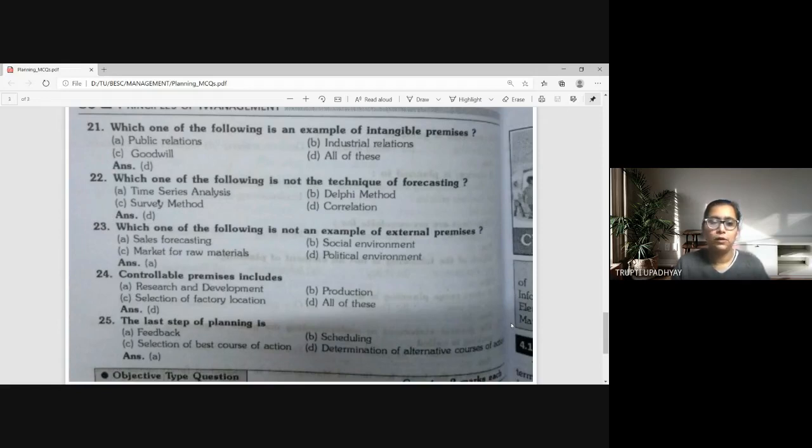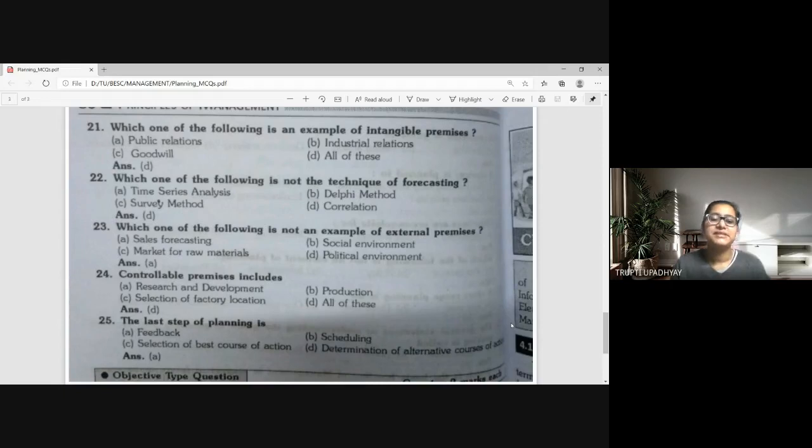Controllable premises include R&D, research and development, production, selection of factory location, all of these. Controllable premises are those which the business controls. R&D obviously depends upon the company, how much they want to invest, how much they want to take out from that investment, and how much research they require. So R&D is controllable, production is controllable, and selection of the factory location is also in the hands of the management. So the answer is all of these.